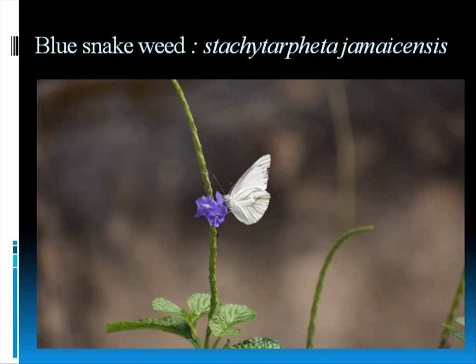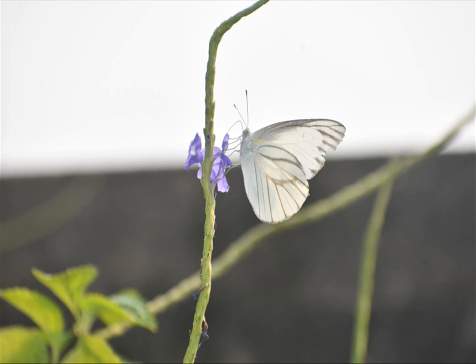Then this is a blue snakeweed, or the Brazilian tea that I showed you again, which is the same plant. You can see a butterfly sucking the nectar, and you can clearly see the proboscis bent like a curvature. It is sucking the flower's nectar from the petal, but if you look carefully, the petal is a little bit translucent, and the proboscis is going deep into the flower's wire-like structure to suck the nectar.